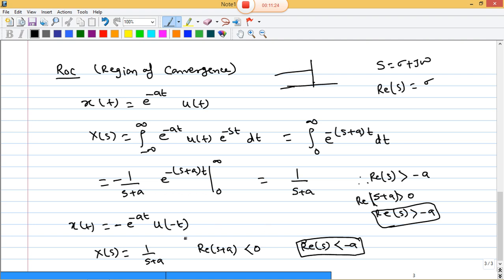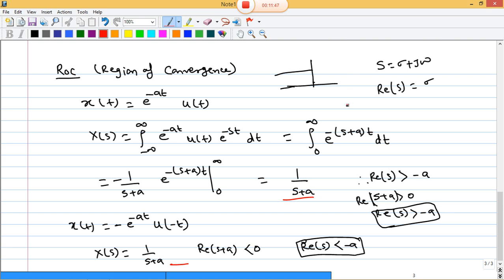So in both cases the Laplace transform is the same, 1 by s plus a, but the difference is the region of convergence.